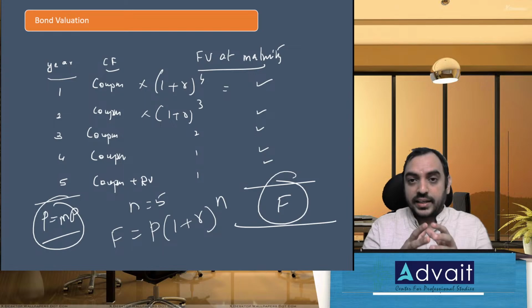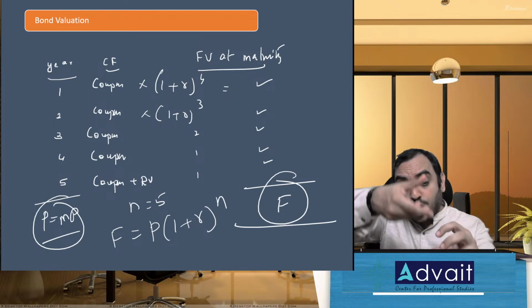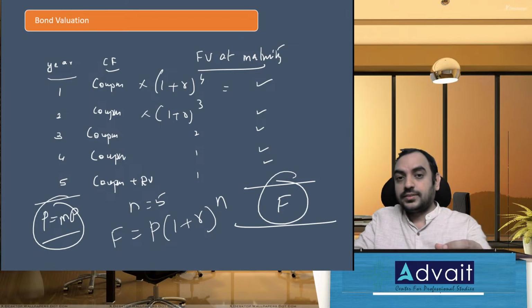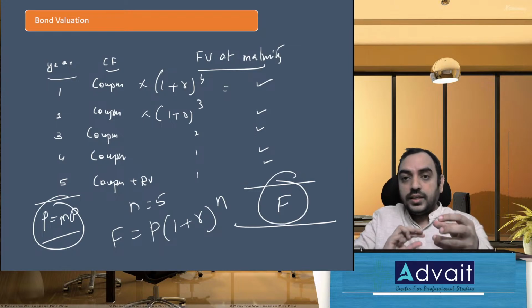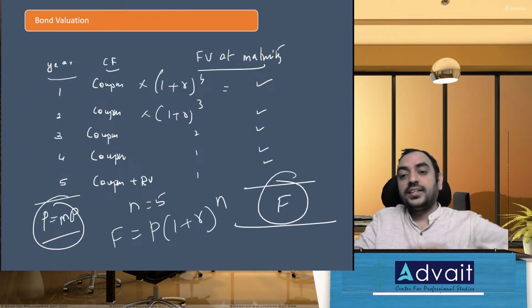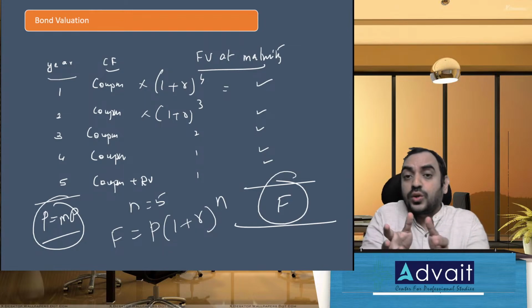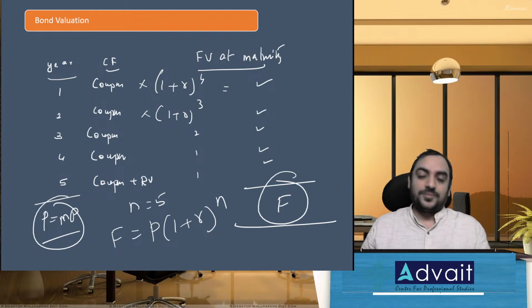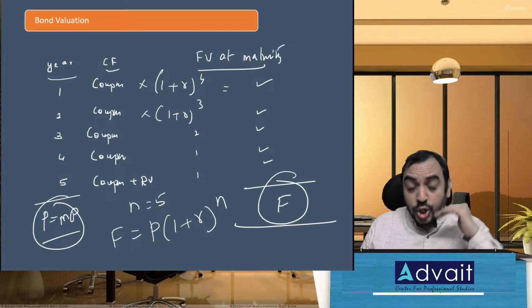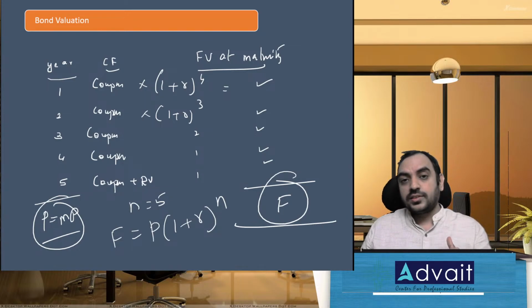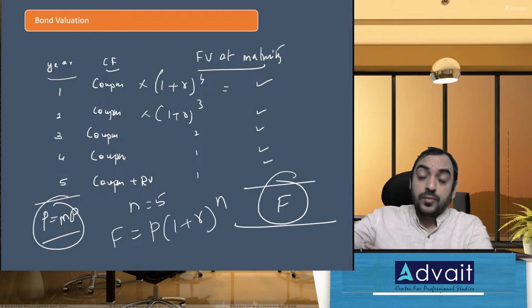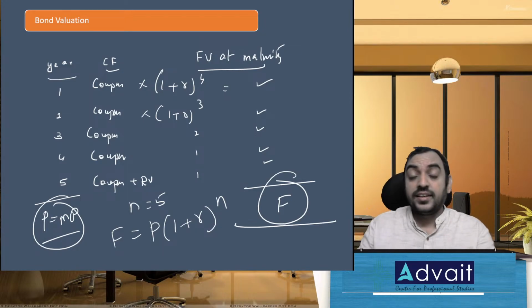You are calculating YTM based on market price. Now, if you say I don't know market price, I cannot calculate YTM, it is one dependent on another. You can't keep both of them uncertain. Knowing today's market price, you can calculate what the YTM is, assuming that market price is already there in the market.